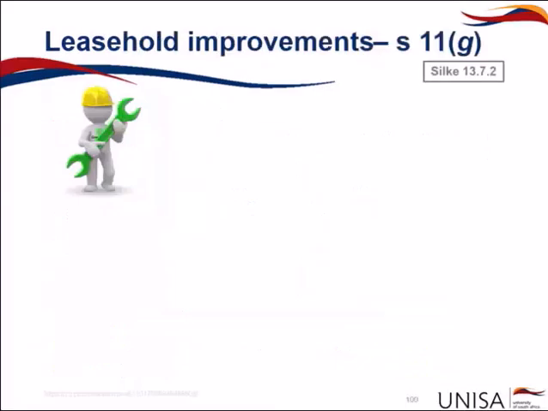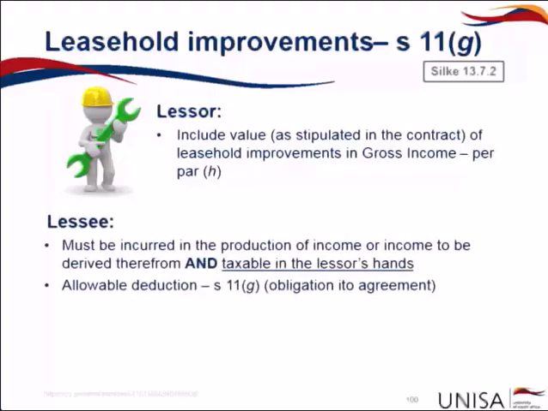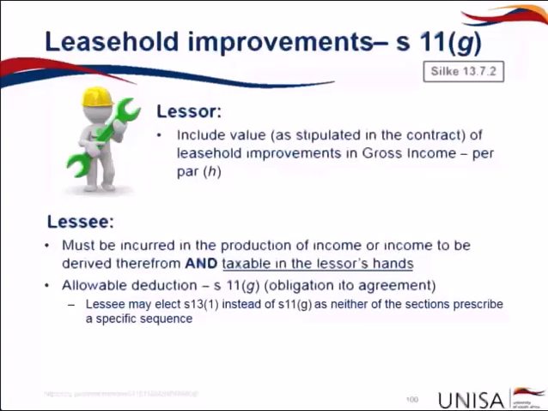Now with leasehold improvements, for the lessor, we would need to include the value as stipulated in the contract in their gross income in terms of paragraph H. For the lessee, it must have been incurred in the production of income or income to be derived therefrom. And again, it must be taxable in the lessor's hands in order for the lessee to qualify for a deduction under Section 11G.